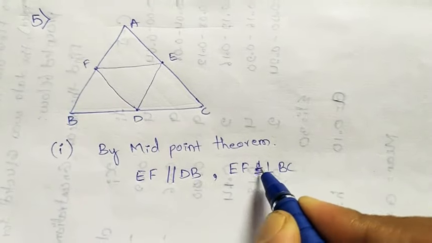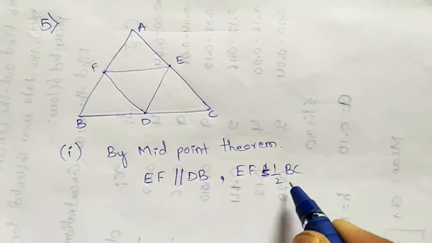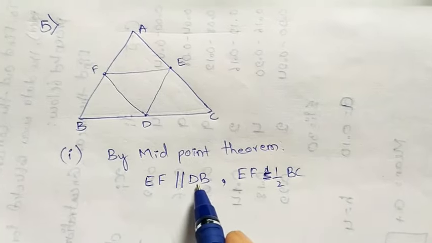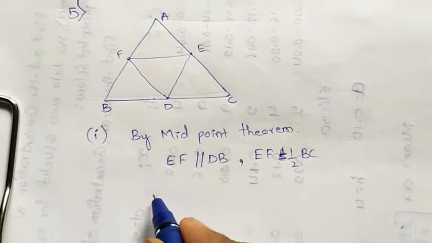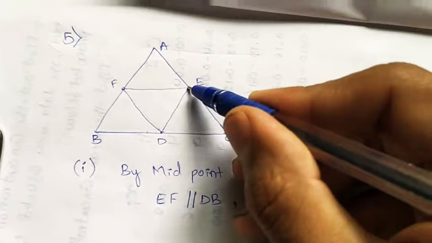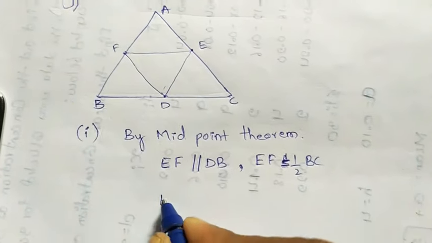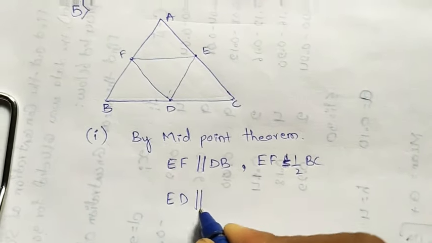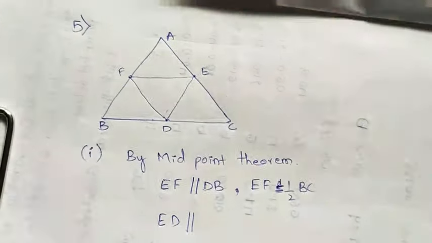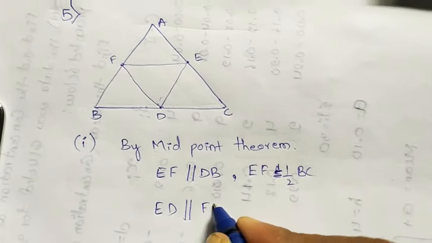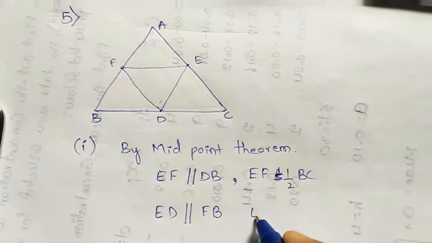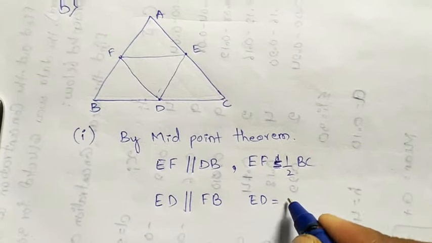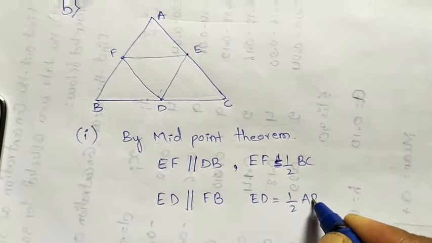EF is half of BC and EF is parallel to BD. And similarly here ED is parallel to AC or FB. Okay, and ED is equal to half of AB.